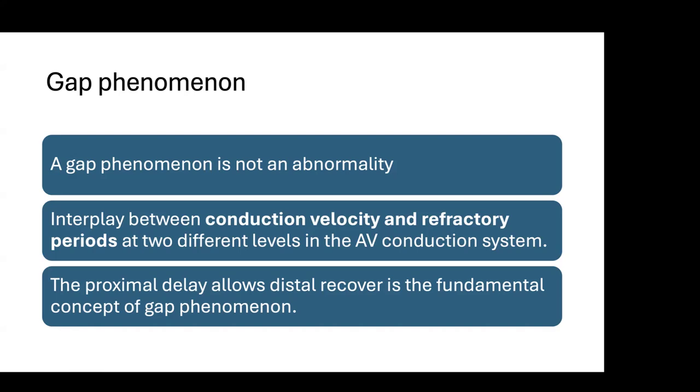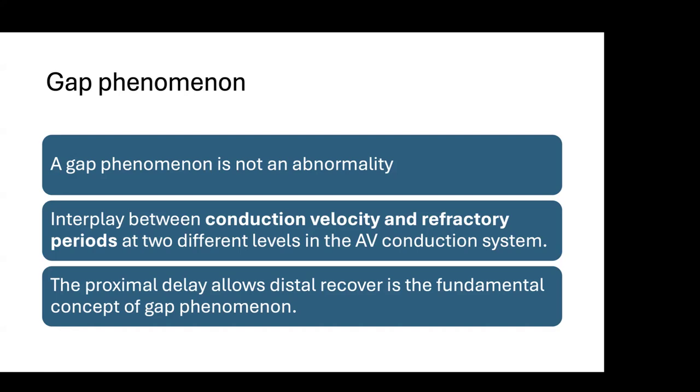It has gone to RRP. It is taking more time. It has given a 20 millisecond gap. Due to the 20 millisecond, it was not able to conduct. This gap has provided the conduction to the next tissue.